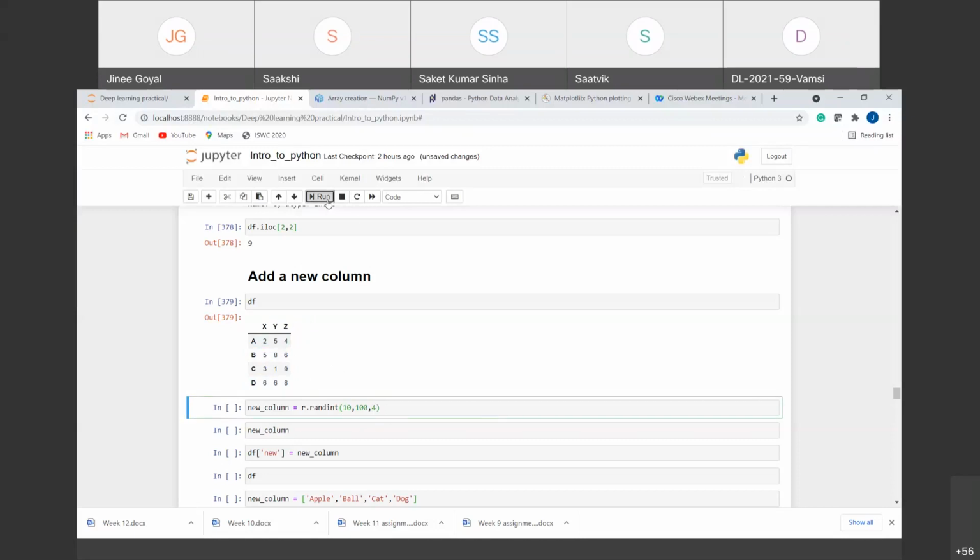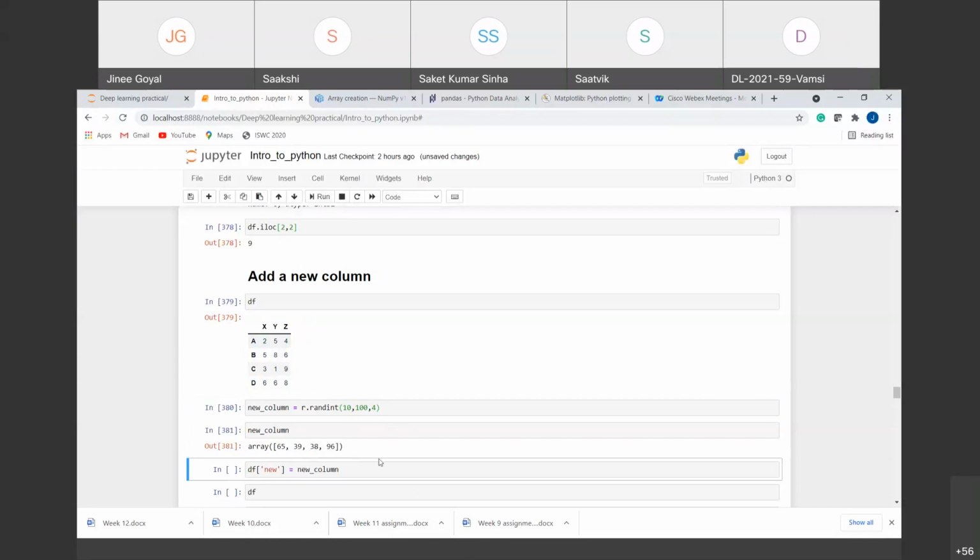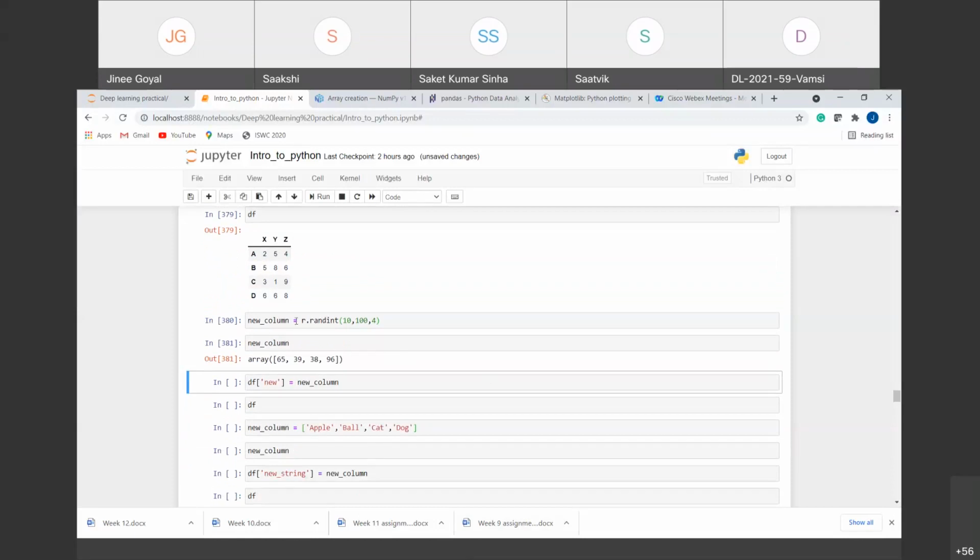That is why we run this. You can see I have created a random array that consists of 4 values. Now I want to add this into a data frame. So what we can do is we can define df is the original data frame that we have. Now we want a new column added to it. So we'll give the name of the column that we want here and we add the values to it.